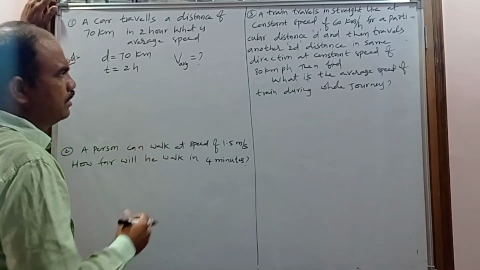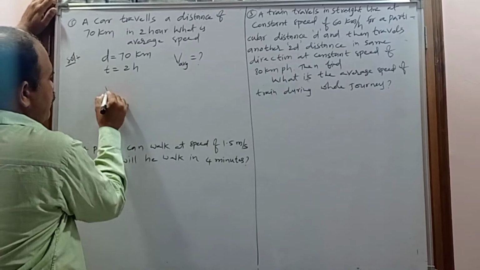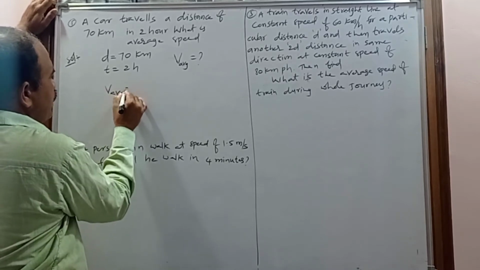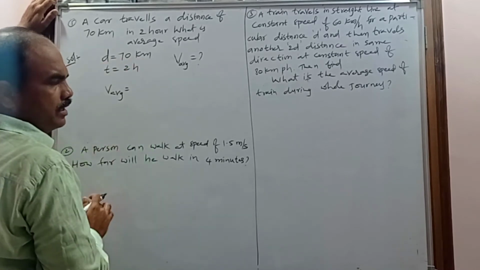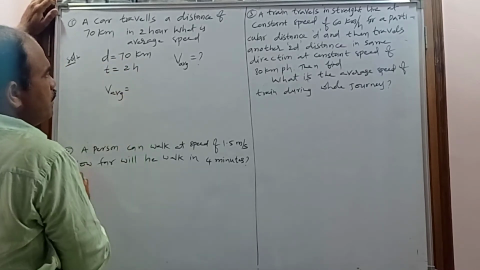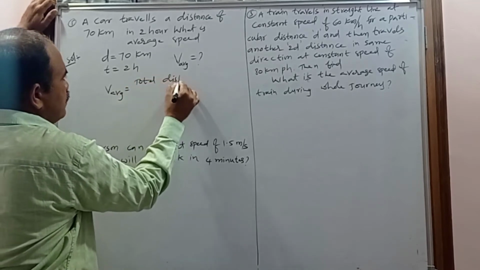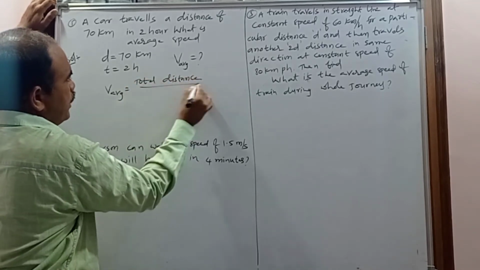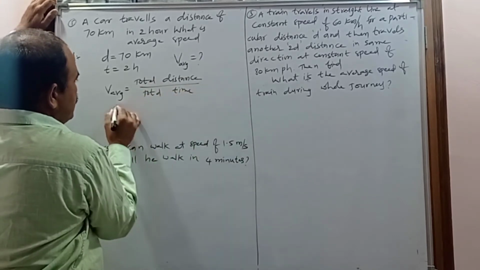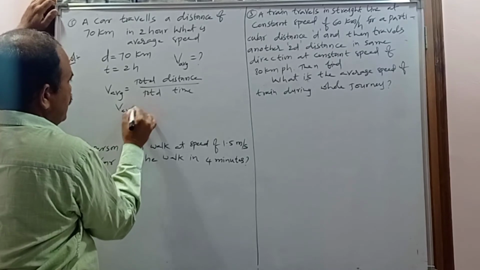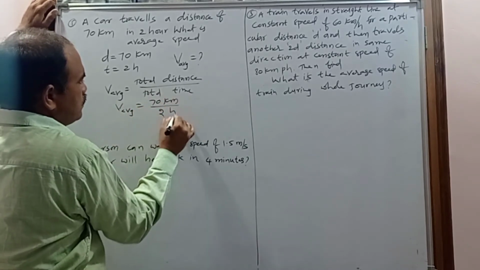OK. So you have to calculate the average speed. What is the average speed formula? The average speed is equal to total distance by total time. The total distance covered is 70 kilometer. The total time is what? 2 hours. So what is the total distance? The total distance is 70 kilometer, and the total time is 2 hours.